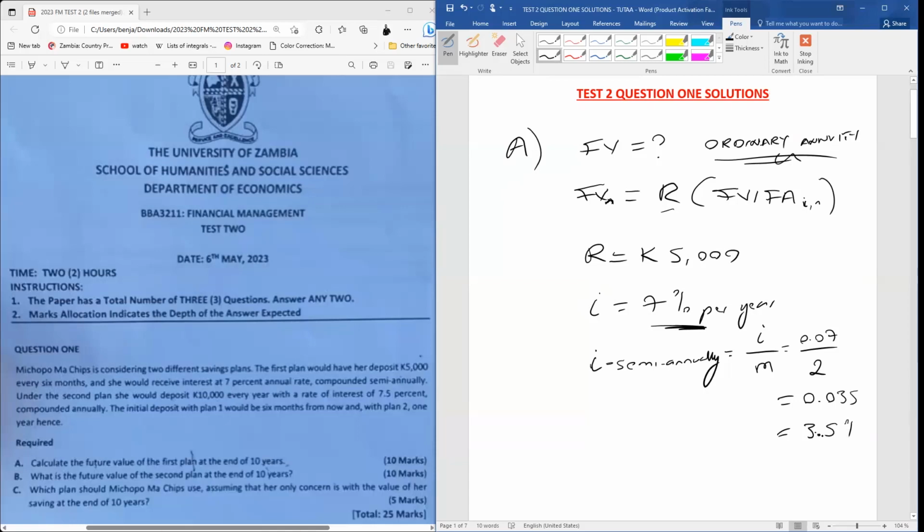3.5%. So it will give us 3.5%. Now this 3.5% becomes our interest rate semi-annually. So we found our interest rate. We are good for now.